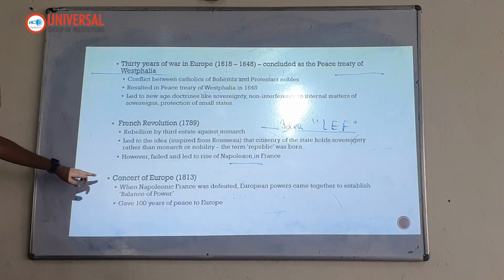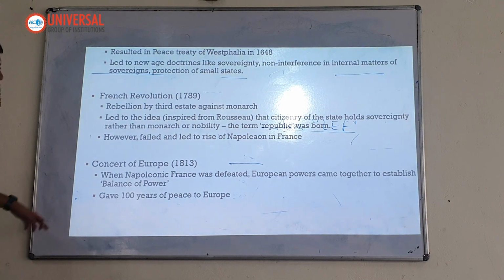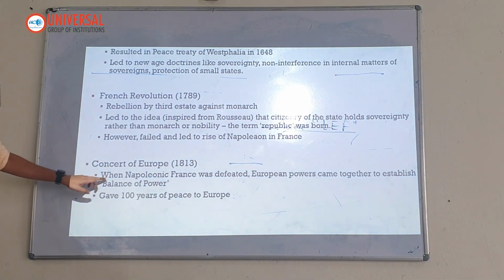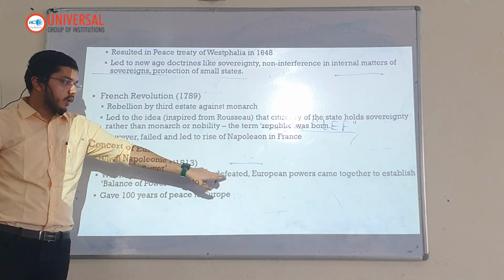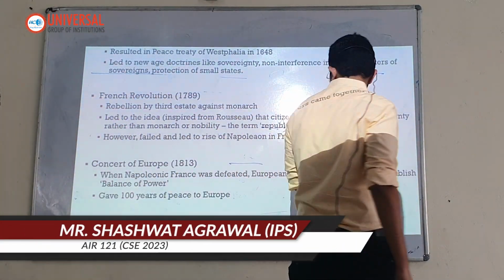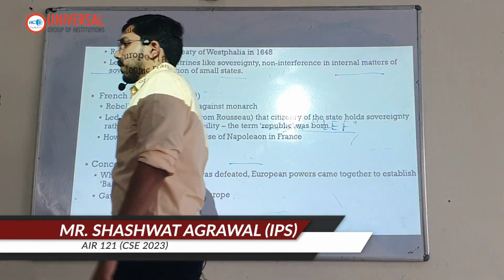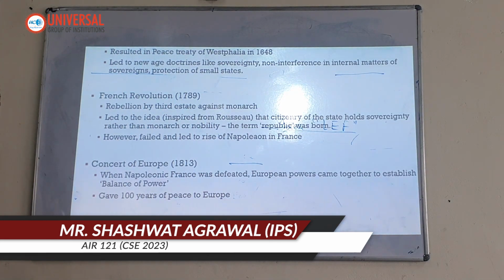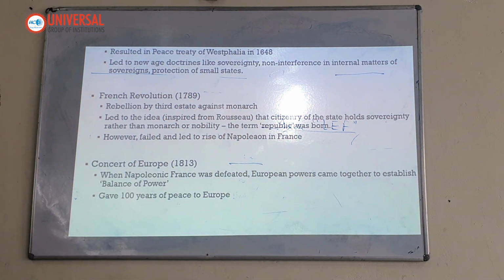The Concert of Europe. What happened in the Concert of Europe? When Napoleonic France was defeated, European powers came together to establish a balance of power, and this gave 100 years of peace to Europe.